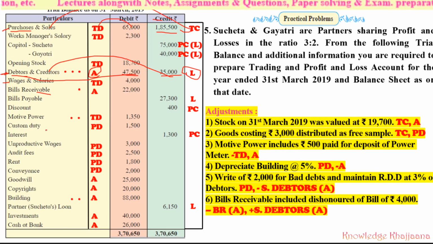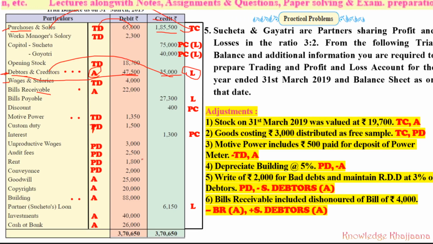Custom duty. Custom duty is given as a debit balance. Custom duty is paid while bringing the raw material inside. As it is incurred for bringing the raw material inside, it will go to the trading account debit side, not the profit and loss account. Custom duty goes to the trading account debit side.